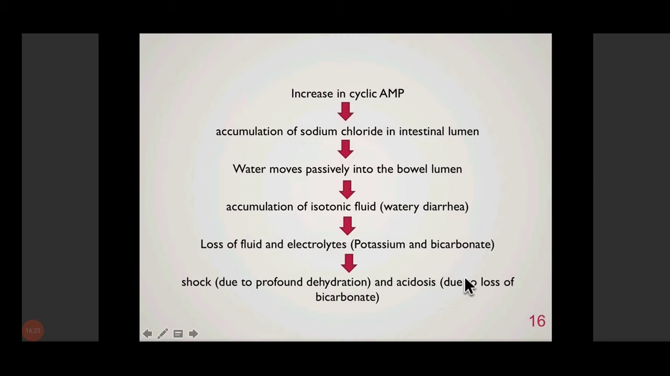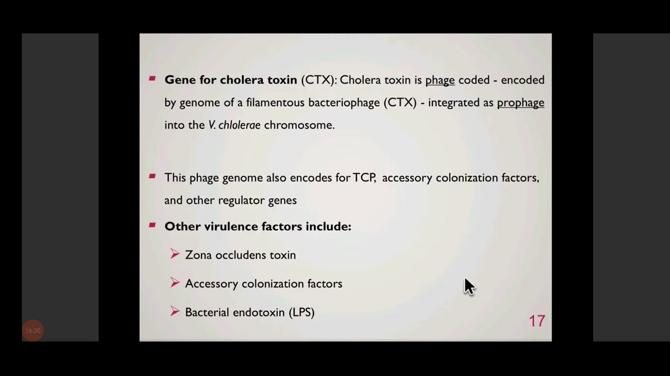Alright, so this is the basic pathogenesis of how Vibrio cholerae is able to cause this disease, that is cholera. The gene for cholera toxin, CTX, is actually coded by a bacteriophage. This bacteriophage infects Vibrio cholerae and gives it the property that it will be able to produce cholera toxin. This phage is integrated as a prophage into the Vibrio cholerae chromosome. So this is a type of transduction, you can say.